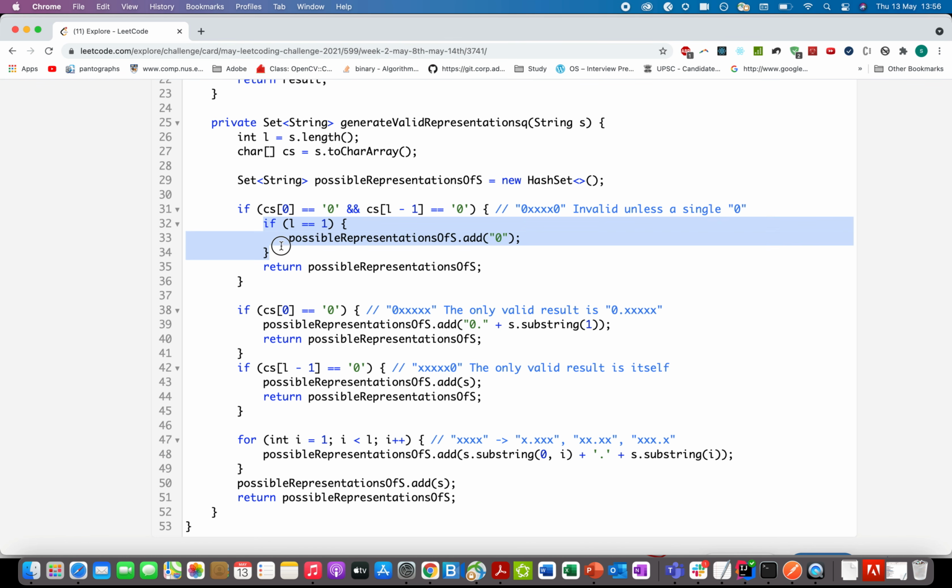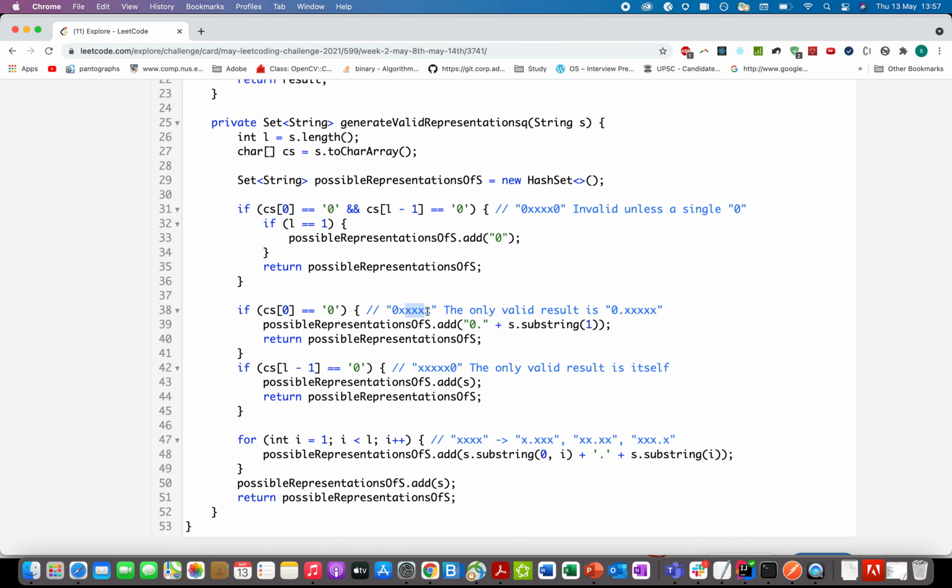So we'll check over the length of that string. If the length is 1, the only possible representation of that string is 0. So we'll add 0 in the result and return it. The next case is if the input starting character is 0. So 0 followed by all non-zero digits.